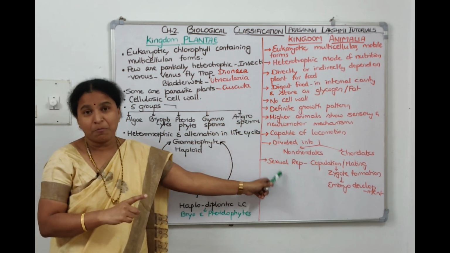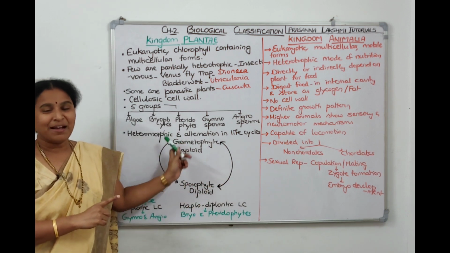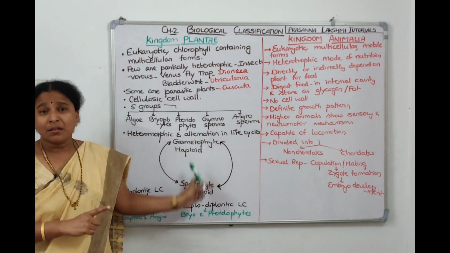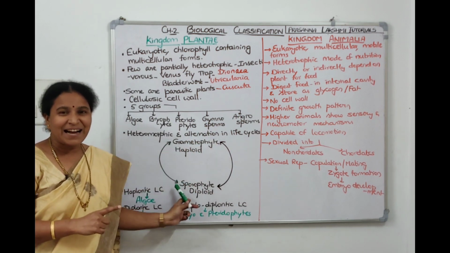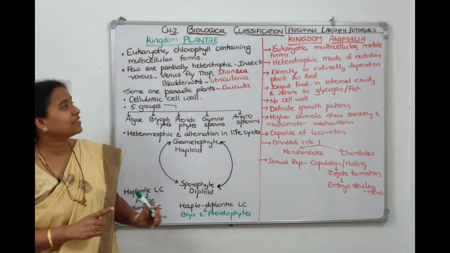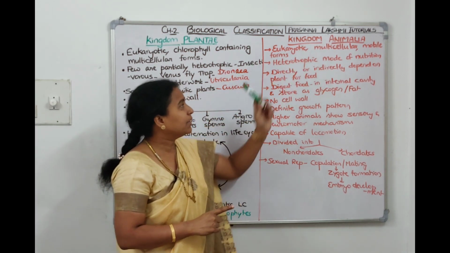Animal cells will have centriole, plant cells will not have centriole. Plant cell will have chloroplast, animal cell will not have chloroplast. So these are the differences. The reserve food material in plant is starch, the reserve food material in animal is glycogen, right? Let us see the differences. Now coming to the last kingdom, animal kingdom.